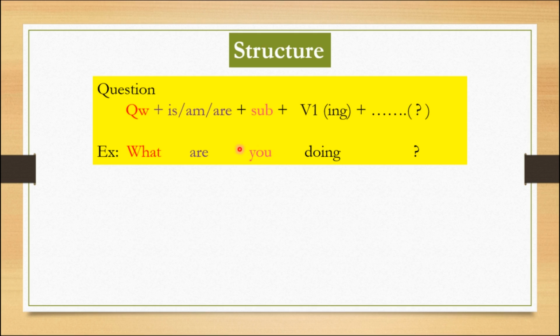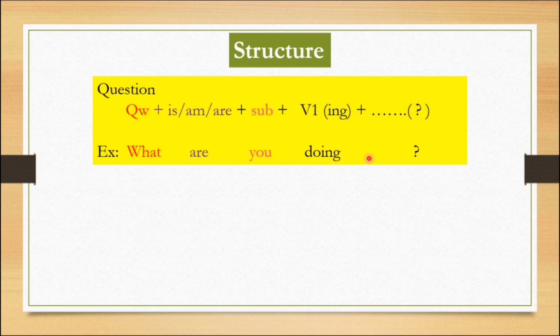The subject is you. It is always plural. So the plural subjects are preceded by are in the present continuous tense. And it is followed by V1 do plus ing form. Doing is also called V4. Then the question is, what are you doing?